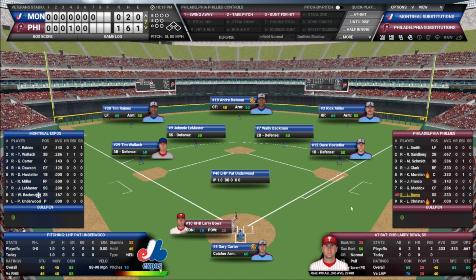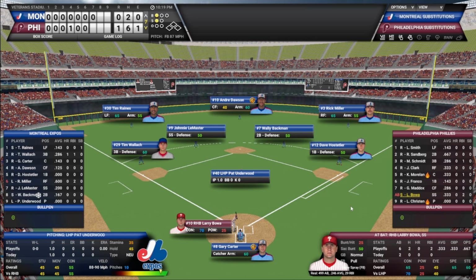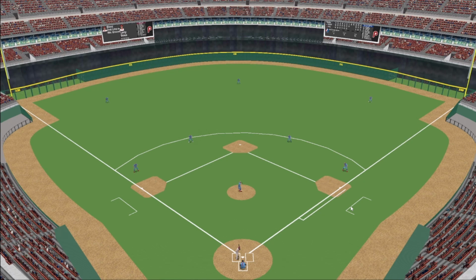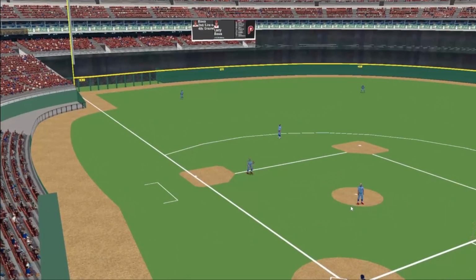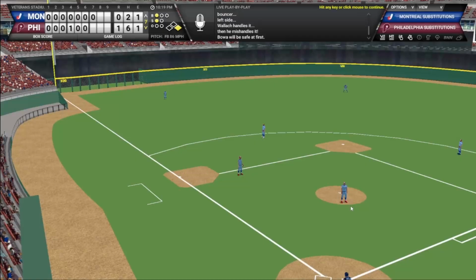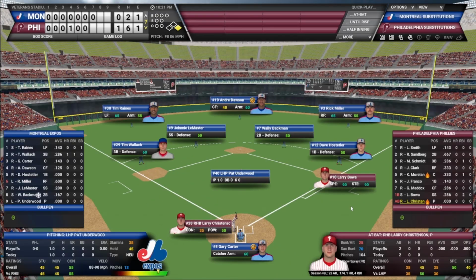Larry Boa will lead things off. It'll be Boa, Christensen, and Smith. Lefty winds and delivers. Boa hits it down the line. Wallach has it, but can't hang on to it. Boa will reach on an error. Phillies catch a break there.